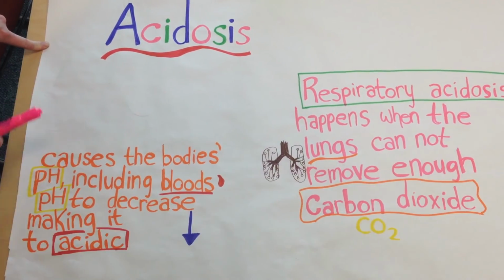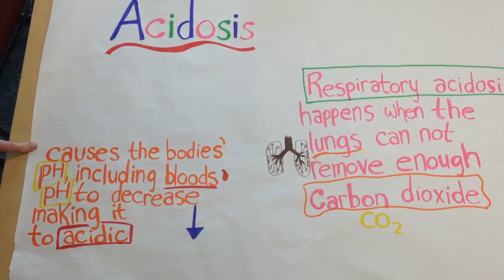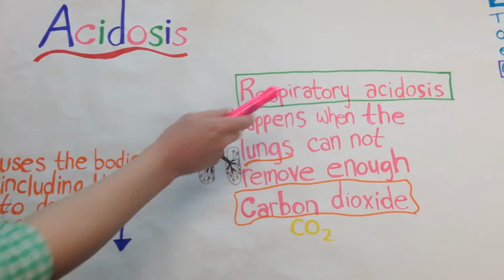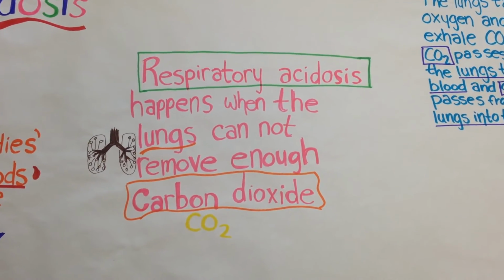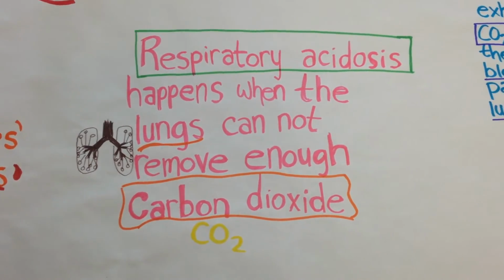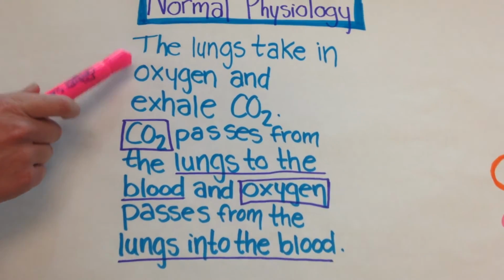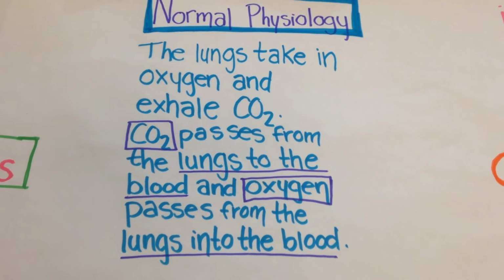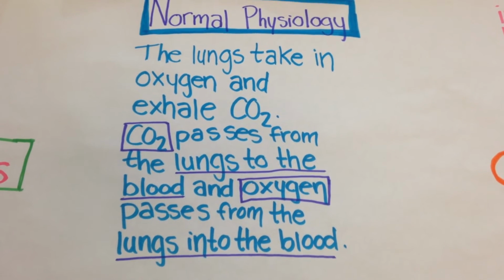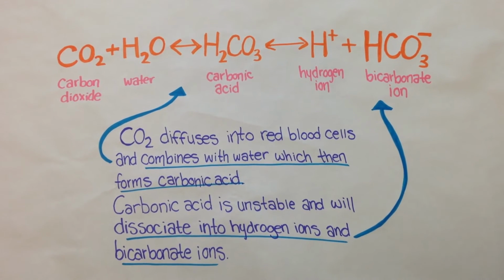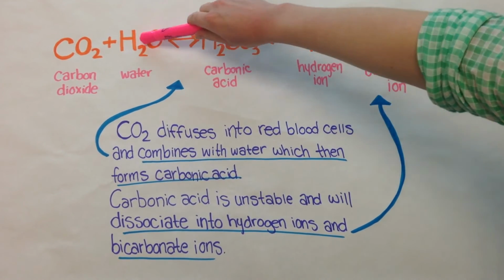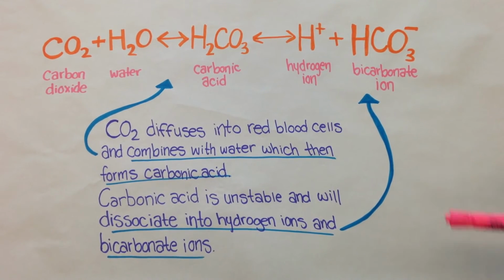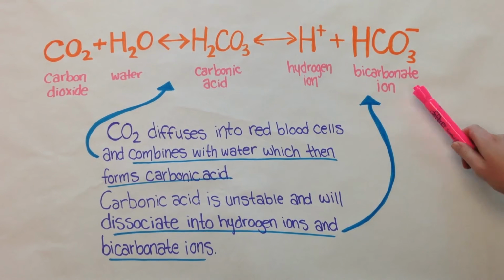Respiratory acidosis. It causes the body's pH, including the blood's pH, to decrease, making it acidic. Respiratory acidosis happens when the lungs cannot remove enough carbon dioxide from the body. Normally, the lungs take in oxygen and exhale CO2. Carbon dioxide passes from the blood to the lungs, and oxygen passes from the lungs into the blood. Carbon dioxide diffuses into red blood cells and combines with water, which then forms carbonic acid. Carbonic acid is unstable and will dissociate into hydrogen ions and bicarbonate ions.